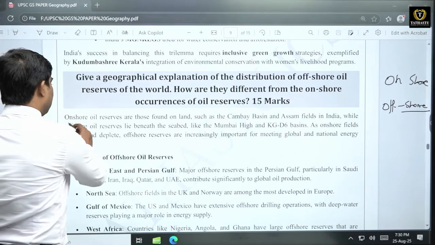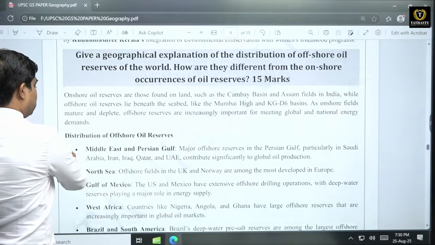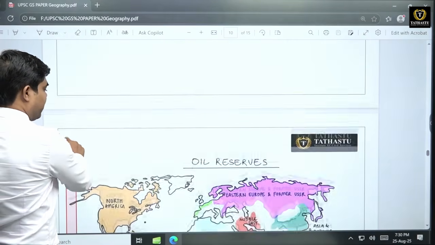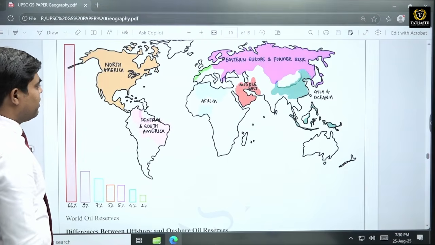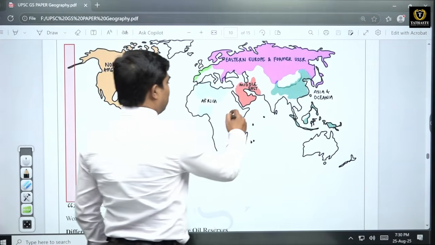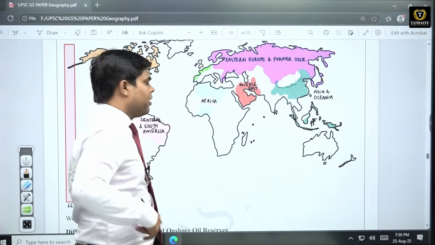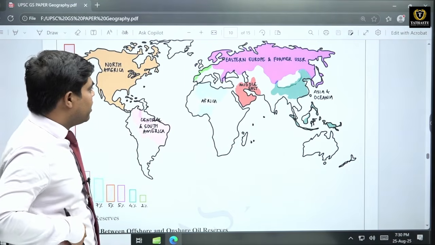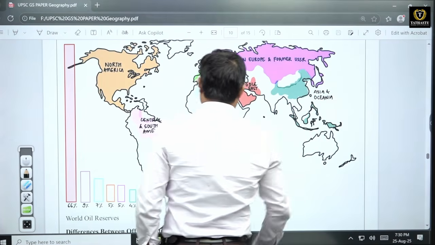So we have to give this thing like, so all over the world if you see this particular picture, so in this picture you can find some level of, जैसे in India, in Persian Gulf this is huge resource of offshore oil. In this region also there are resources.